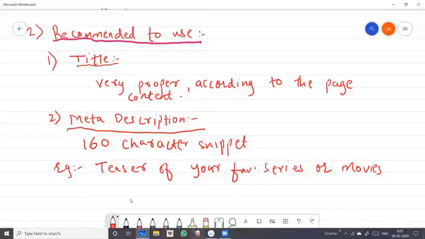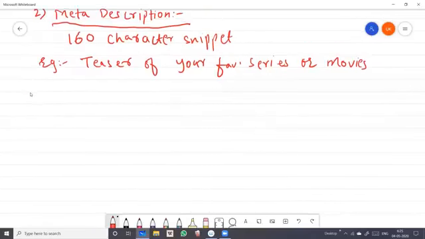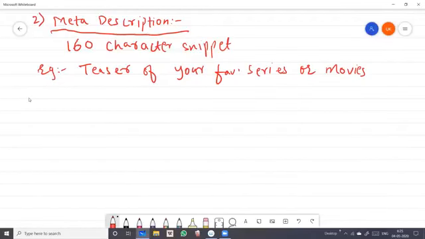If you see the teaser of your favorite series or movies, you can easily understand that this serial belongs to so and so topic of society, or it's just a story or whatever. And for movies, that movie has so and so story. So it's according to the teaser that the audience is attracted, whether to watch it or not.